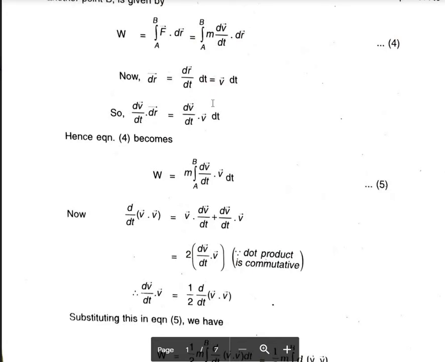Okay, so when we substitute for dr as v dt, you will get an expression for work done. W is equal to, since m is a constant, because we are dealing with non-relativistic cases, m will not change with velocity, so we can take m outside. So W is equal to m into integral a to b dv by dt dot, instead of dr we are writing v dt. So we are writing this expression in another term.